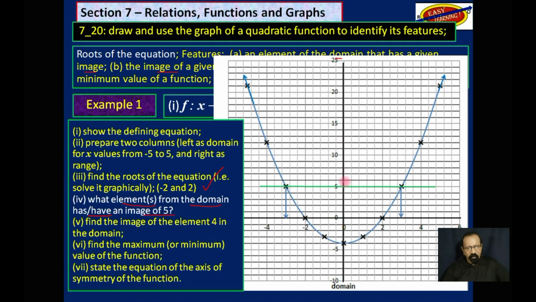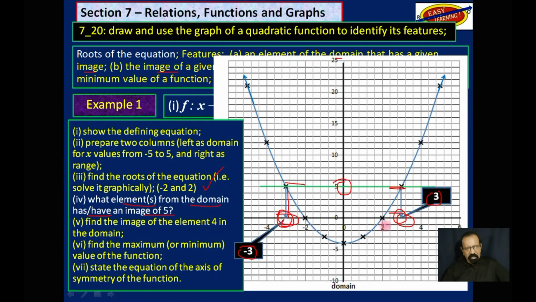So we go to 5 here on the y-axis, draw a line going to the right and to the left, and then we come down here to see where they will meet the x-axis. And you notice we get -3 here, and +3 here.